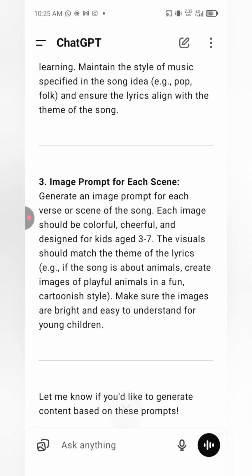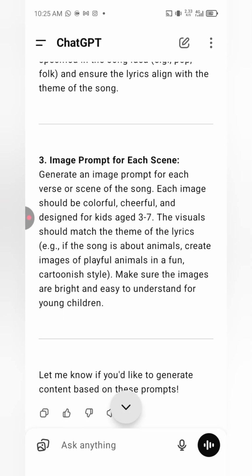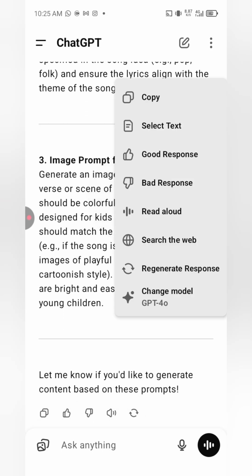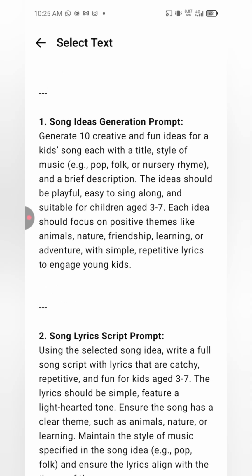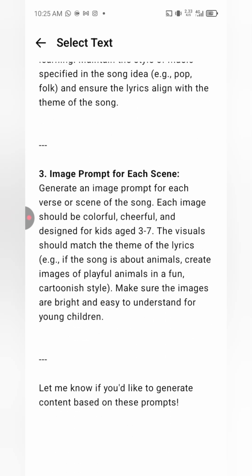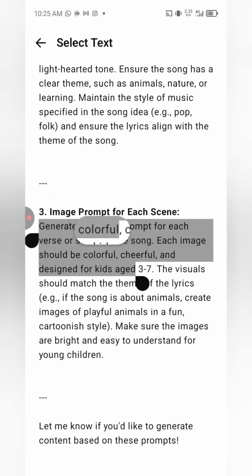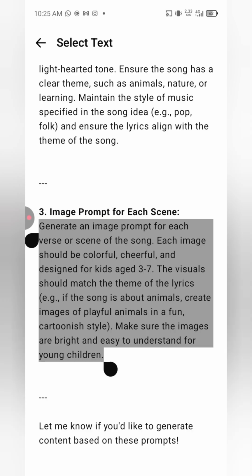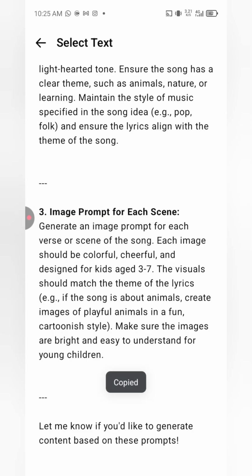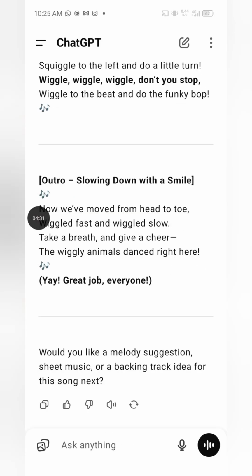This third one is the image prompt for each scene. For each scene of the song, we need an image prompt, right? So I'm just going to copy the third one, which has to do with the image prompt. Remember, we're done with the lyrics prompt. Now it's the image prompt, and this is the prompt I'm going to use: generate an image prompt for each verse or scene of the song.